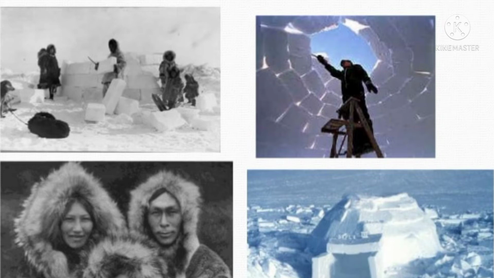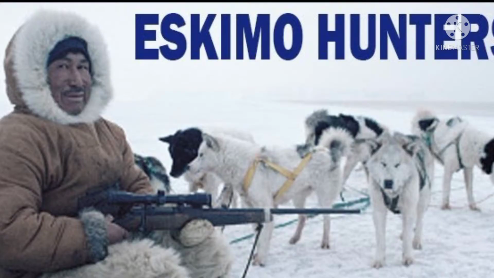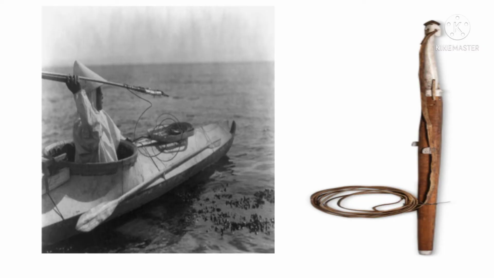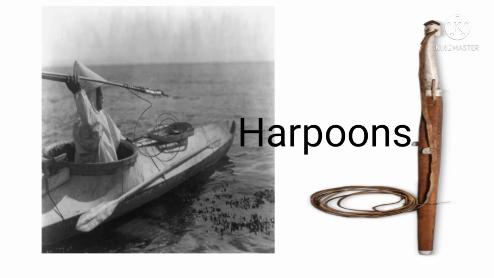So students, Inuits are mainly hunters. Eskimos are mainly hunters. Earlier they used harpoons to hunt animals. Students, you can see the picture of harpoons. So what is harpoon? A harpoon is a long spear with a rope attached to it.